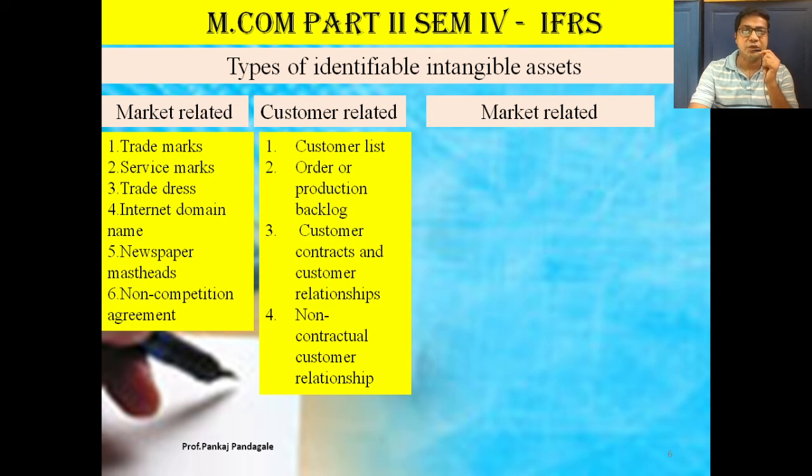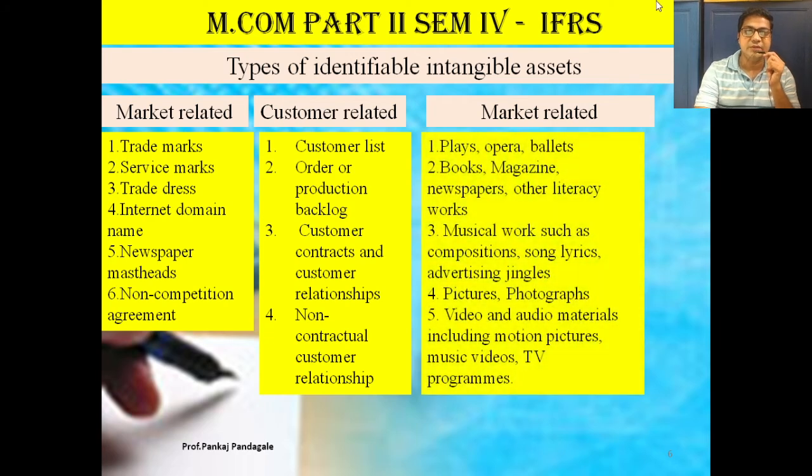For example, plays, opera, ballet, books, magazines, newspapers, other literary works, musical works such as compositions, song lyrics, advertising jingles, pictures, photographs, video and audio materials including motion pictures, music videos and TV programs are examples of intangible assets related to sports and cultural events.